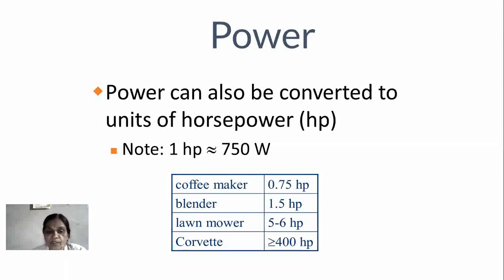A lawn mower, used to work in the garden, has a motor of approximately 5 to 6 horsepower. Whereas a Corvette has a motor of power greater than or equal to 400 horsepower. These are some examples of defining power in terms of horsepower.